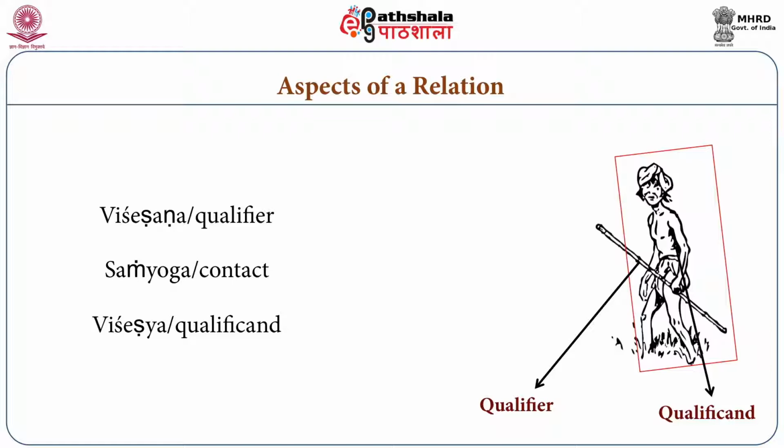So this contact plays a role to determine who will be the qualifier and who will be the qualificand. This relation cannot be understood as between two things only, because it has one arrow. It is something to relate one to another.